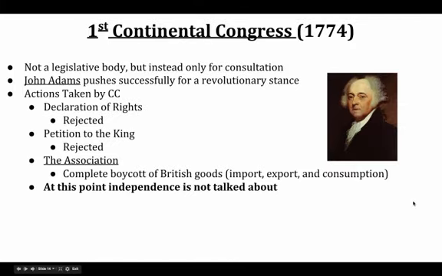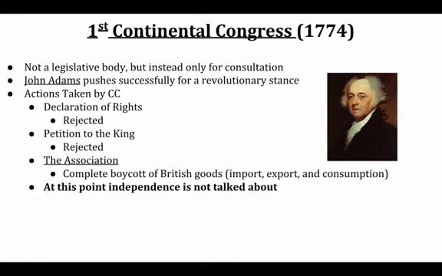So while this is going on, our first Continental Congress gets called together, and this is an illegal body. The colonies weren't supposed to be doing this, but all the colonies join up here, and at this point, no one's talking independence, but they want to pump the brakes on what's been going down in the last couple of years.